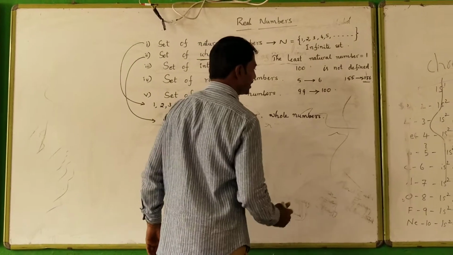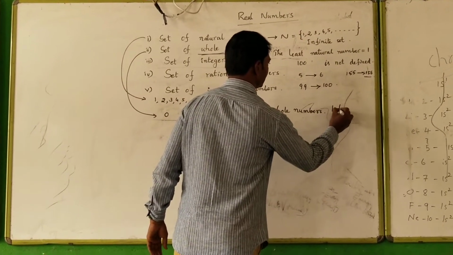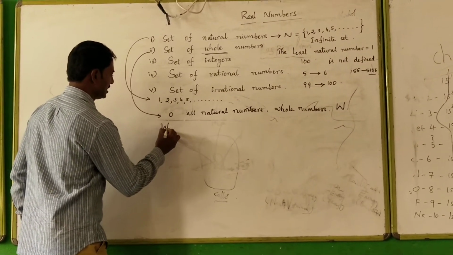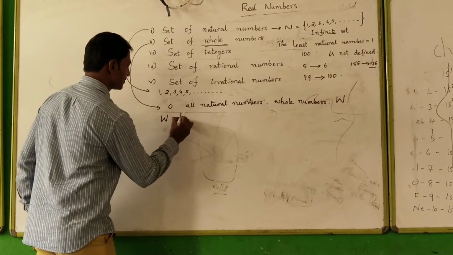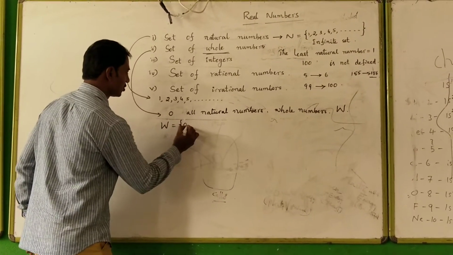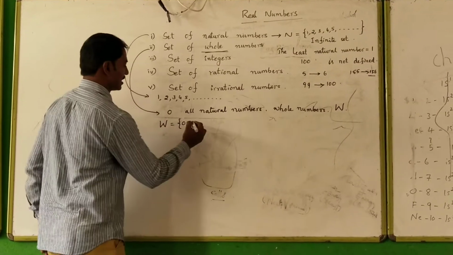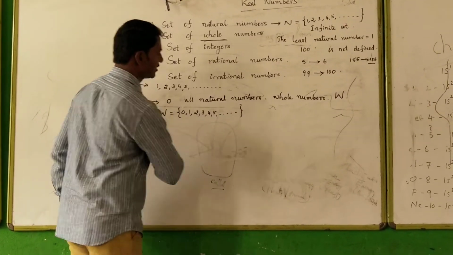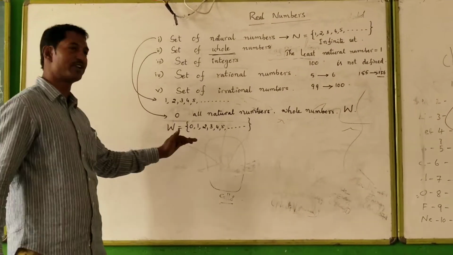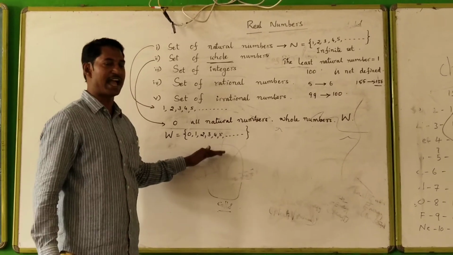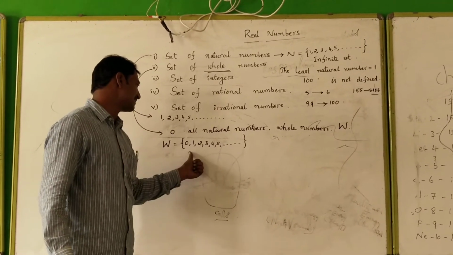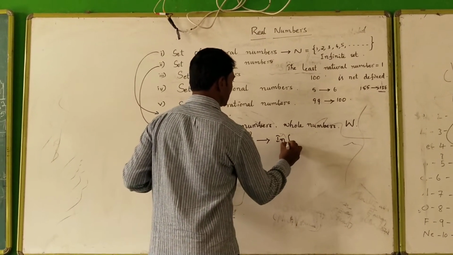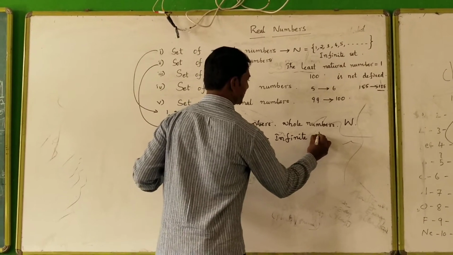Set of whole numbers is denoted by the letter capital W, whereas capital W equals set of 0, 1, 2, 3, 4, 5 and so on. Here by the observation we can easily tell it is an infinite set, because it consists of infinite number of elements.